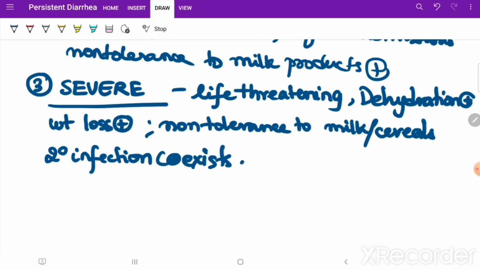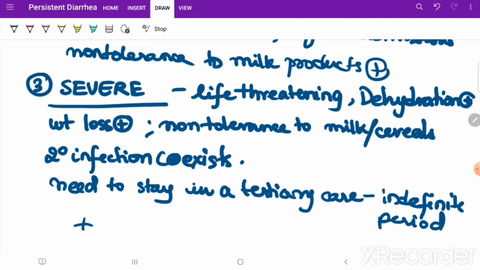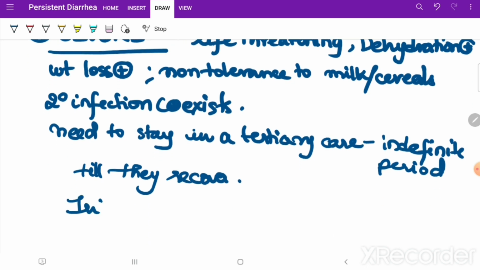Coexists most of the times. Okay, and there is a need to stay in a tertiary care center, for an indefinite period, till they recover. Sometimes they may even require investigations like intestinal biopsy, and they may need interventions like total parenteral nutrition to be given. Okay, you need to remember this.